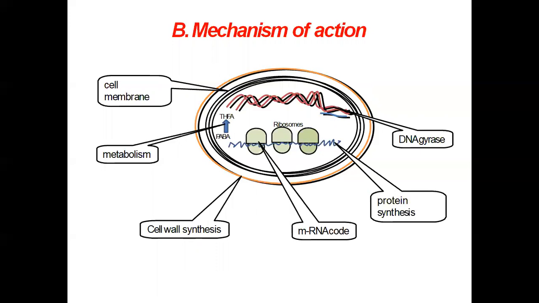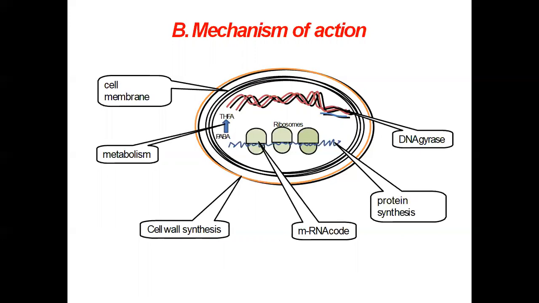Now this is actually what protects the cell. If the cell wall synthesis does not take place, then air or water goes inside and it causes bursting of the bacteria, and this leads to the death of the organisms.